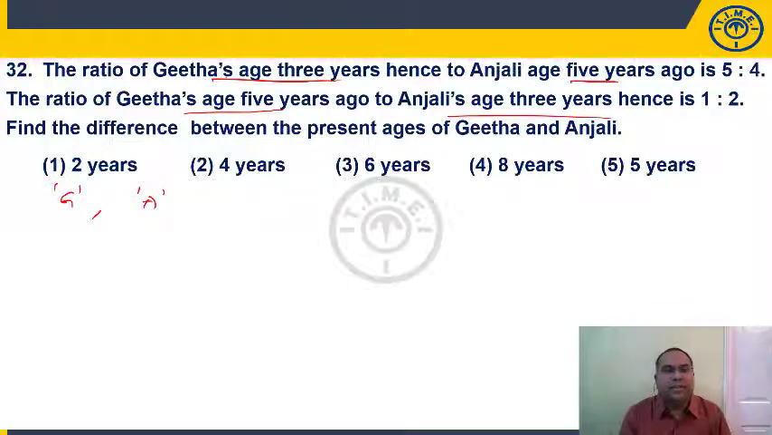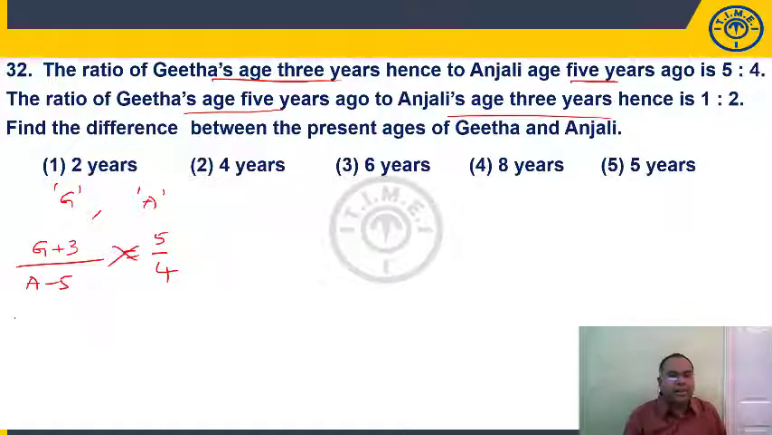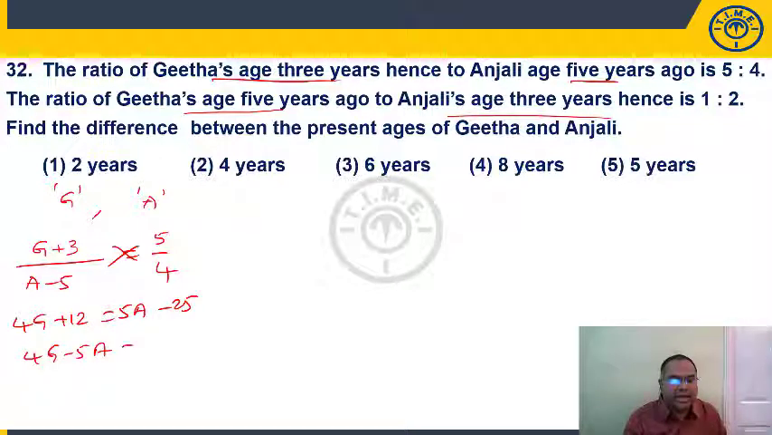What is my first equation? The ratio Geeta's age 3 years hence. If present age is G, after 3 years will be G plus 3. Anjali's age 5 years ago: present age is A, 5 years ago is A minus 5. This ratio is given as 5 upon 4. Cross multiply and simplify. 4G plus 12 is equal to 5A minus 25. Or I can say 4G minus 5A is equal to minus 37.